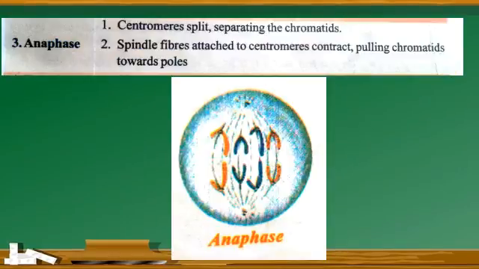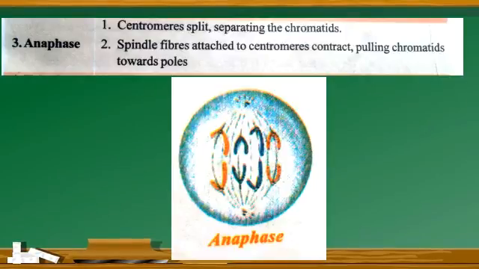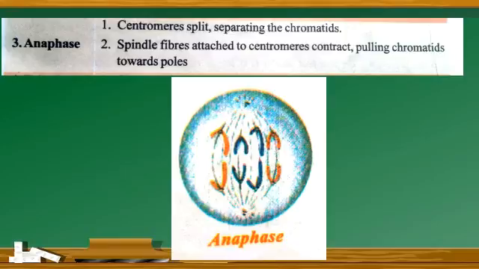And the third phase is anaphase. The centromeres split, separating the two chromatids. The spindle fibers attached to the centromeres contract, pulling the chromatids towards the poles, as we can see in this picture.